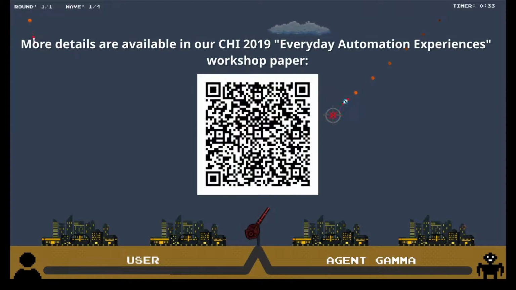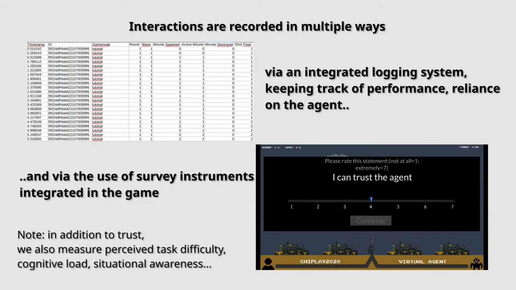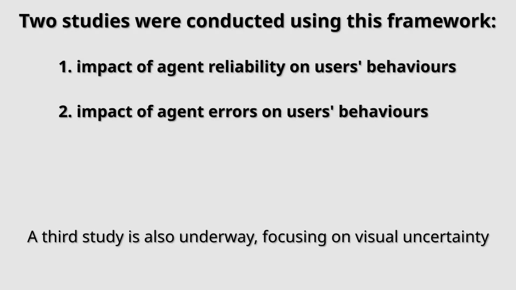For more details on the design of this framework, please refer to our KAI 2019 workshop paper, accessible using the QR code displayed now. We record interaction data with different methods. One relies on survey instruments, such as standardized questionnaires about trust in automation, cognitive load, or situational awareness. The other consists of in-game logs collected during gameplay. These logs save information related to players' performance, reliance on the agent, and general gameplay elements. Using this framework, we conducted two studies, with a third one currently underway. The first study focused on agents' reliability, while the second one focused on agents' behaviors.